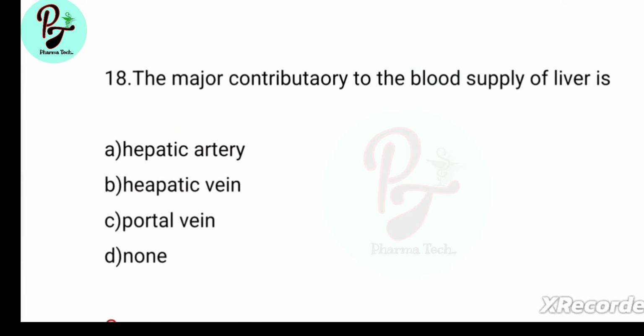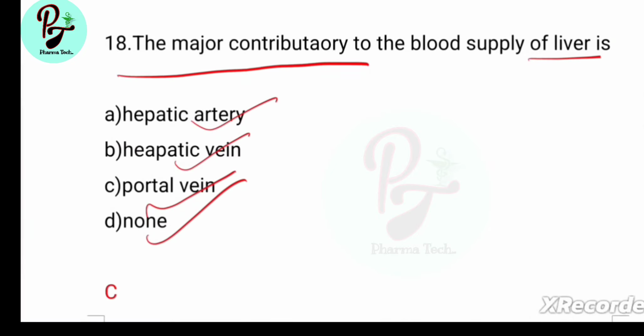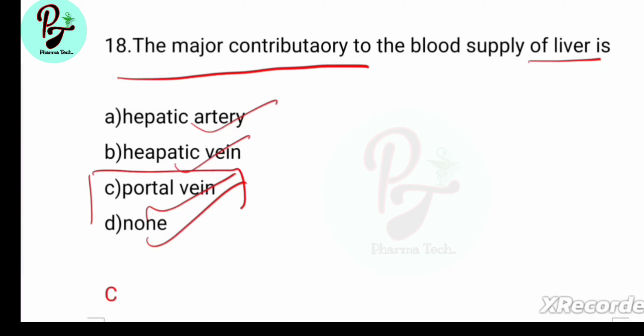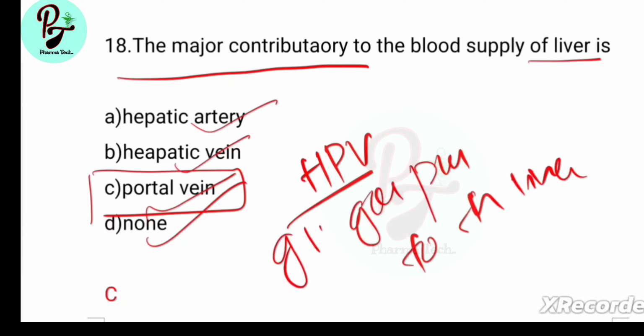Next question, question number 18. The major contributor to the blood supply of liver is, options are hepatic artery, hepatic vein, portal vein, none. Answer is C, portal vein. The portal vein or hepatic portal vein is a blood vessel that carries blood from the GIT, gallbladder, pancreas and spleen to the liver.